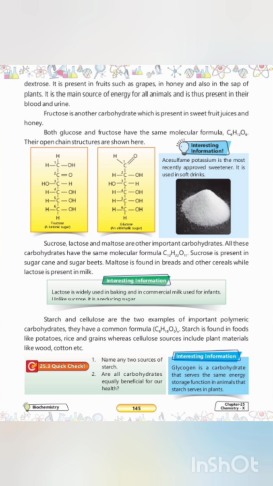While simple carbohydrates like glucose serve as a direct energy source, and complex polymers like starch store essential energy, other variants such as artificial sweeteners, for example acesulfame potassium in soft drinks, are used strictly for taste rather than nutritional value. Furthermore, differences in chemical structures, such as lactose being a reducing sugar while sucrose is not, mean they are processed differently by the body.